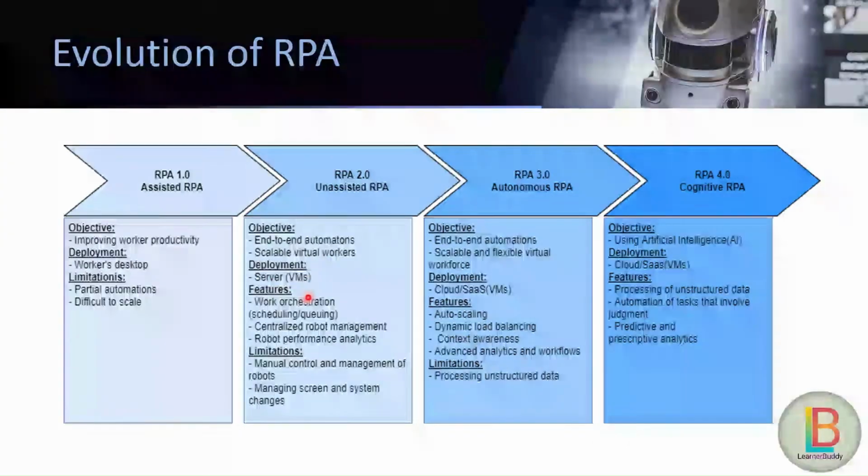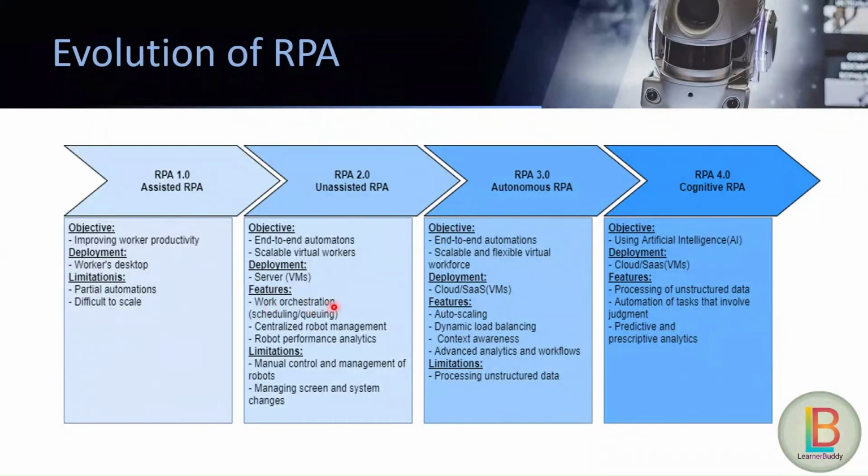The features were work orchestration, meaning scheduling and queuing, all from a centralized portal, and a centralized robot management system, and robot performance and analytics were also there. There were also some limitations, like manual control and management of robots, and managing screen and system changes.